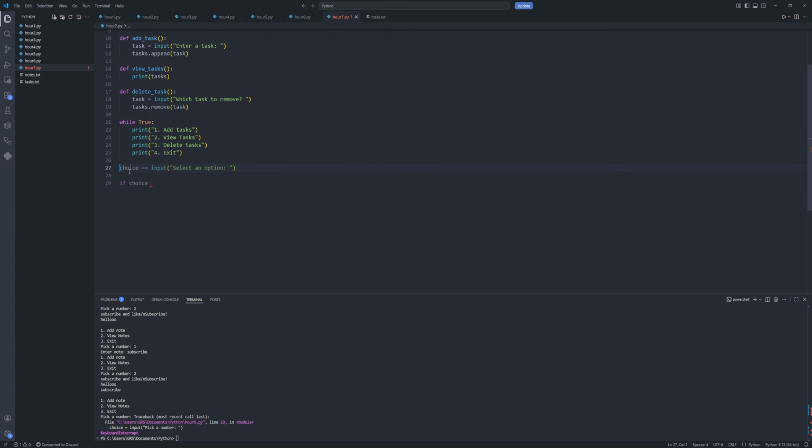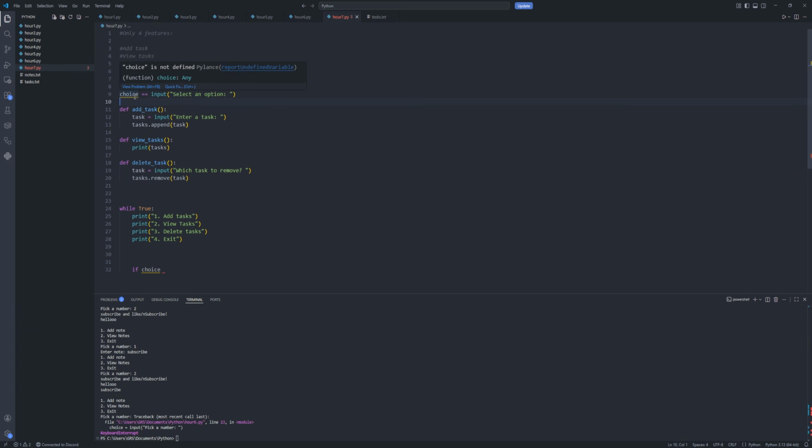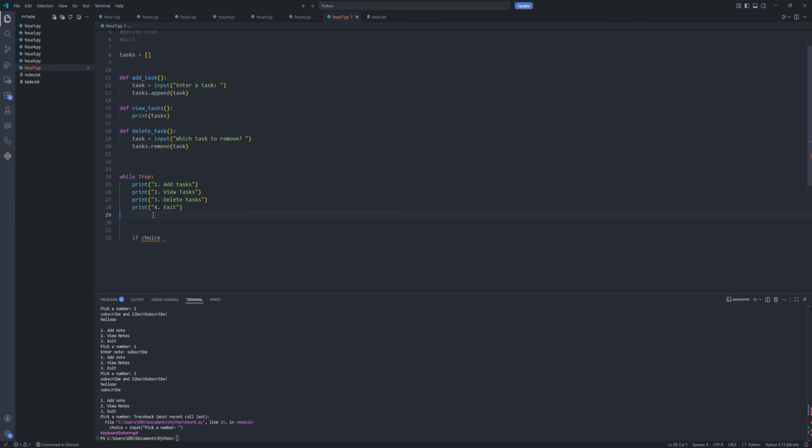Oh, doesn't look like it likes that. Why not? Oh, I guess we need to define this outside of the while true. Doesn't like that either. Okay, beautiful. Choice. Oh, okay. So choice is equals to, so we can put that back.